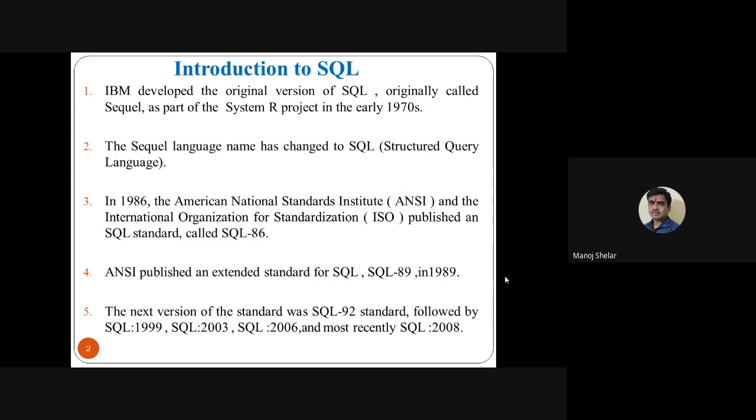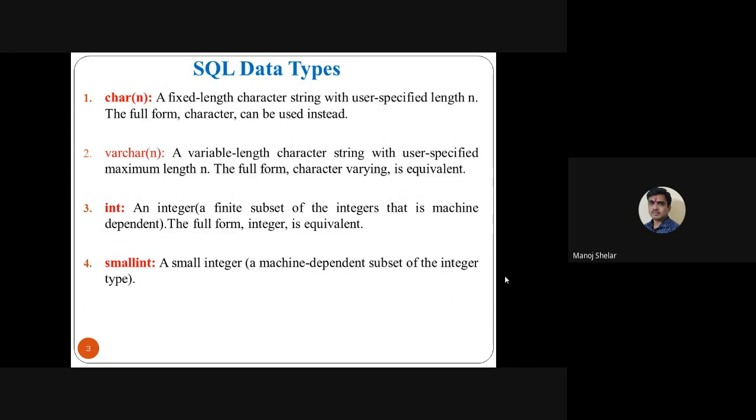The basics of SQL: SQL supports several data types. Character is one data type. For a simple example, take a name. Suppose we create a student table with name as one attribute of type CHAR(10). Here the size of the name is 10, and character is the data type. Suppose the name is Manoj.